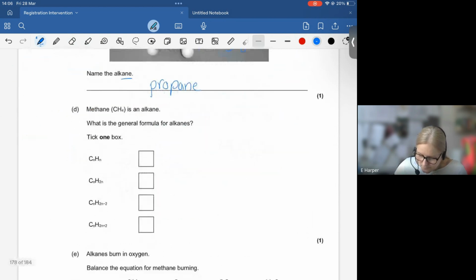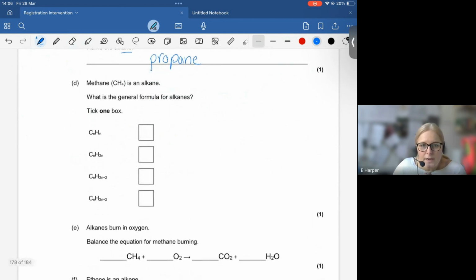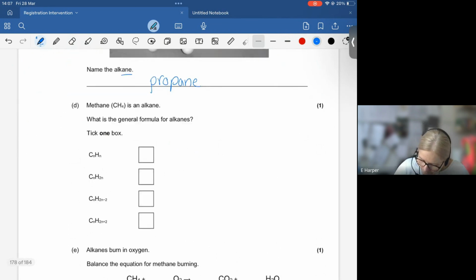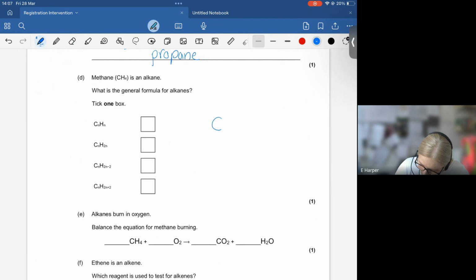Moving on down, it then mentions the smallest of the alkanes, methane, the one with 1 carbon in. However, it asks you for the general formula. Now, general formula is just the ratio of carbons to hydrogens. So if I have this many carbons, how many hydrogens am I going to be able to have? Many of you will just memorise this, and that's absolutely fine, and you should do. If, however, your brain just wipes in the middle of the exam and you cannot remember it, it's dead easy to work out. If I go back and look at the formula of propane, C3H8, that's an alkane, it said it was. There are 3 carbons for every 8 hydrogens.